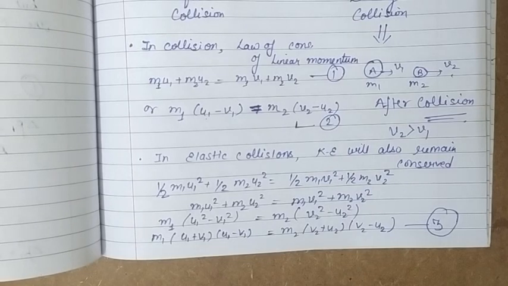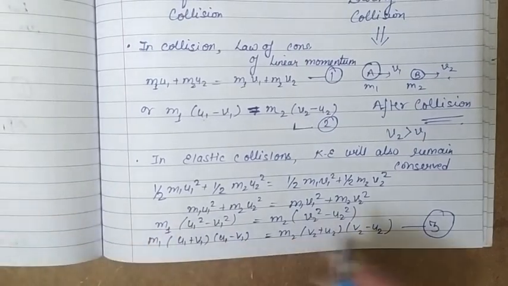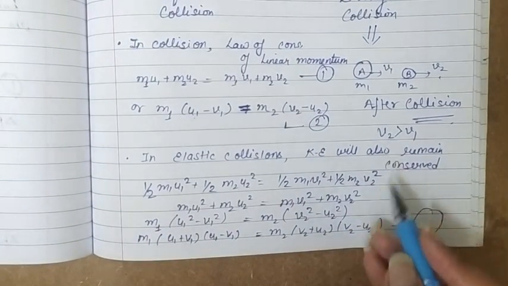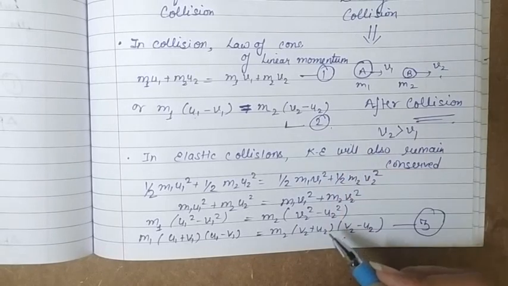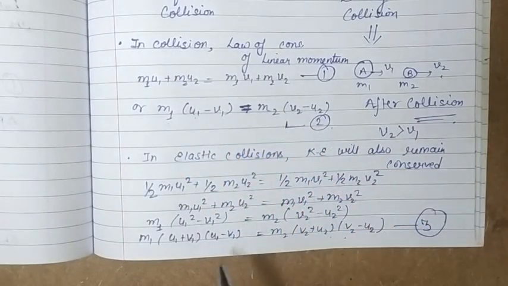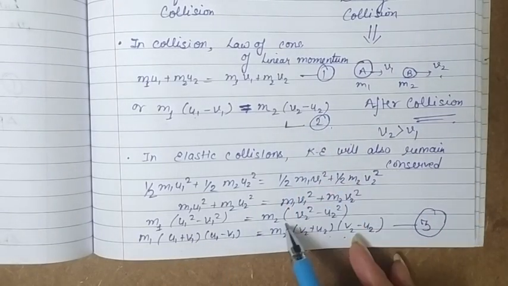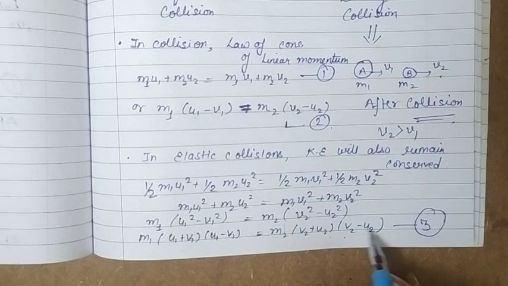The result that we need is relative velocity of approach is equal to relative velocity of separation, and for that we are going to divide equation number 3 by equation number 2. When we divide, the term m1 and (u1 minus v1) on the left side will cancel out, and on the right side m2 and the bracket term (v2 minus u2) will cancel out.